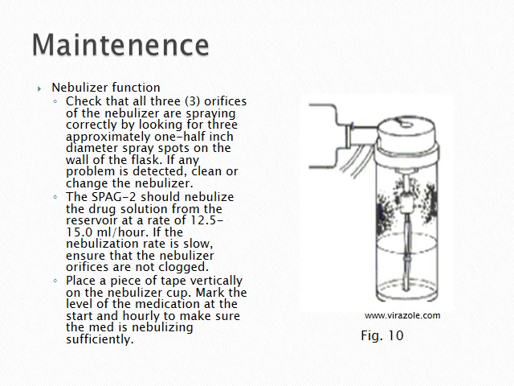One of the most important pieces to your setup is your nebulizer. So once the medication is dispensed into the medication flask, proper function needs to be assessed. All 3 orifices need to be spraying correctly on the wall of the flask, which is shown in Figure 10. Ribavirin should be nebulized at a rate of 12.5 to 15 milliliters per hour. And finally, place a piece of tape on the nebulizer flask to mark the initial level of medication prior to administration to assure proper nebulization.